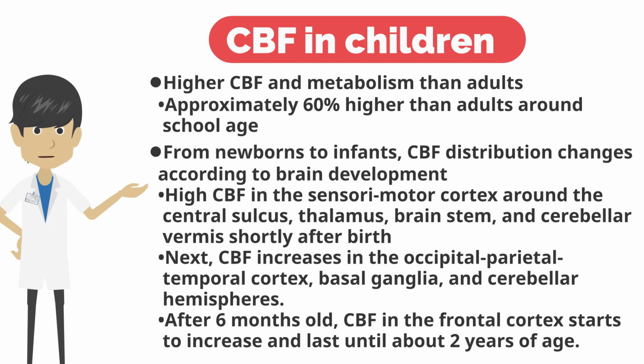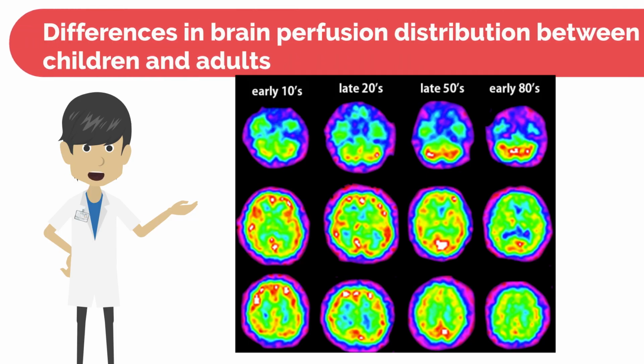At about 6 months, blood flow in the frontal lobes begins to increase and continues until about 2 years of age. In children, blood flow in the cerebellum appears to be lower than in the cerebrum. With aging, cerebellar blood flow is relatively high and cerebral blood flow is relatively low. This means that a normal database is needed for each age group.